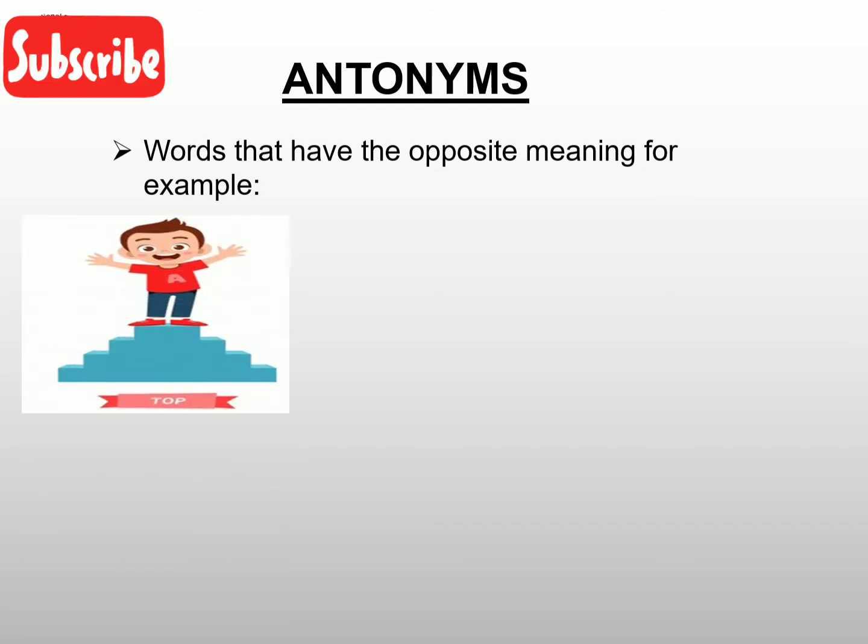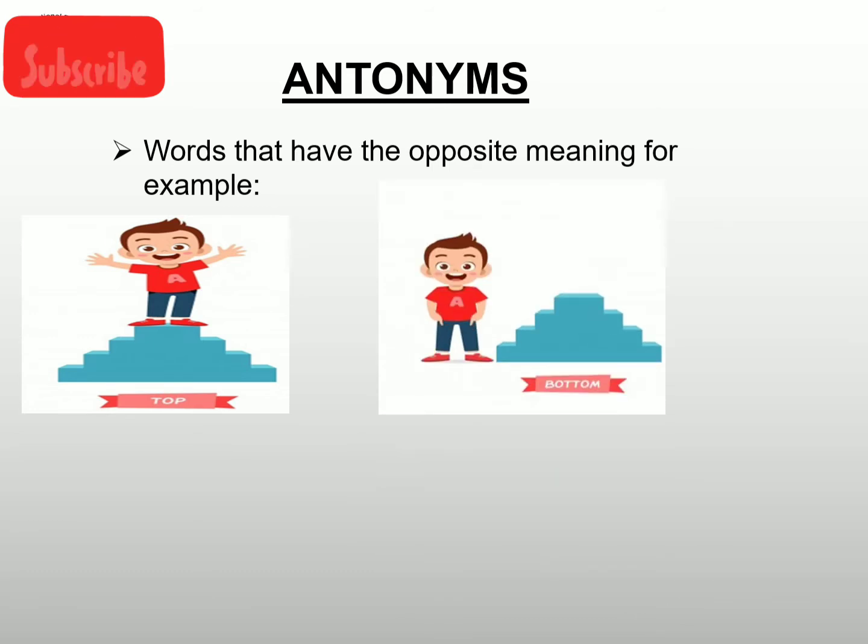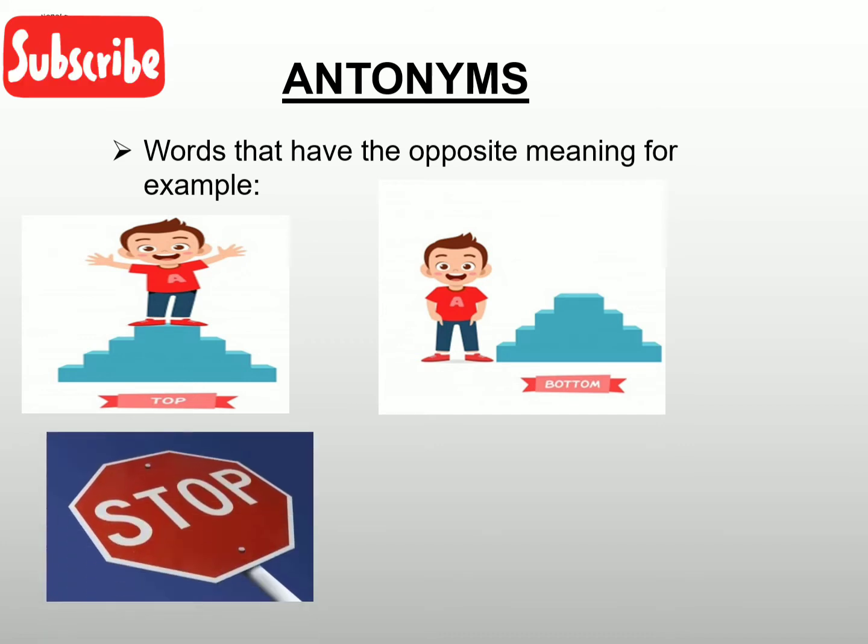Now see on the screen a picture appeared. A boy is on the top. So the word is top. And what could be the antonym or opposite of top? Bottom. So in one picture the boy is on the top, and in the next picture the boy is on the bottom. So bottom is the antonym or opposite of top.